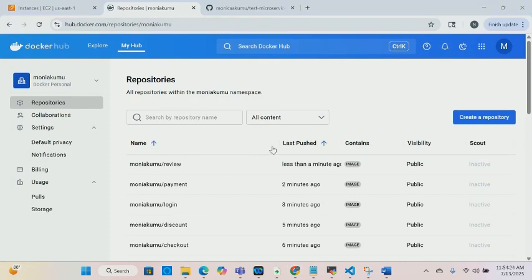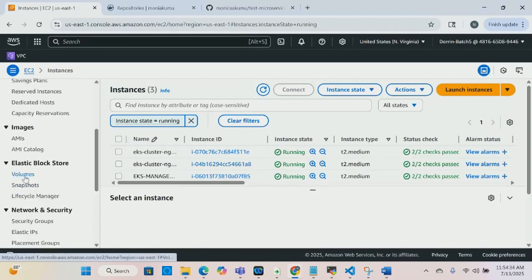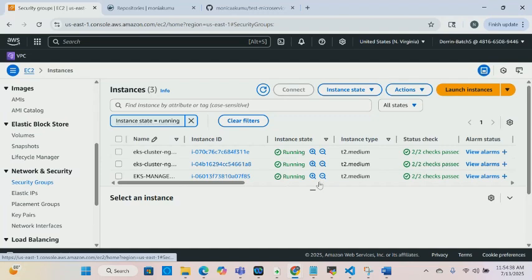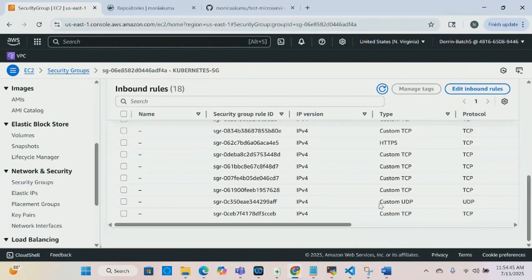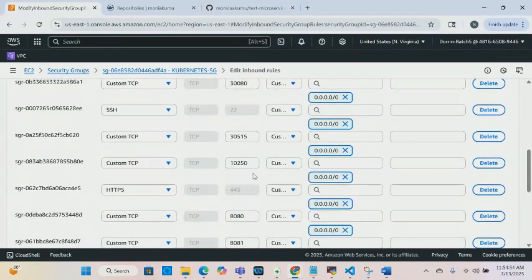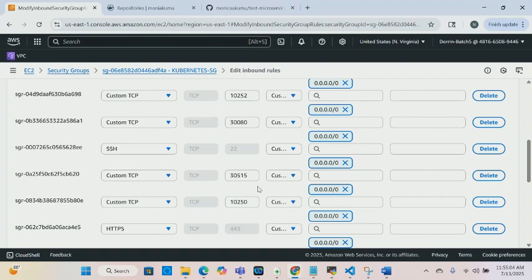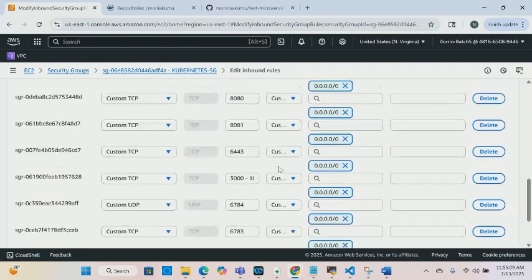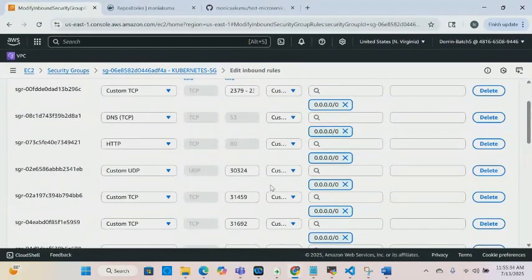Now that we're done pushing our microservices to Docker Hub, we need to make sure we have our ports allowed in our security group. Let me go to my security group. I'm using my Kubernetes security group. I have a lot, so I'm trying to make sure I have everything. I know I need 30,000 to 32,760. I believe I have all that, but let me see. I think it's 2 to 10,000. I have all the ports that I need to allow in my security group.